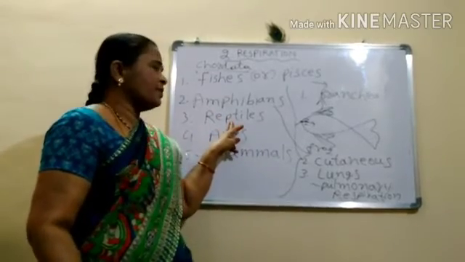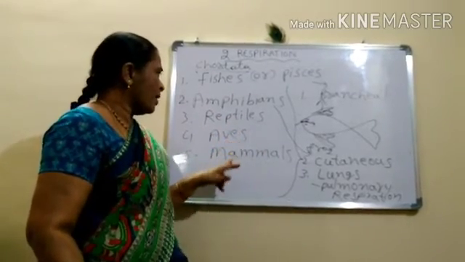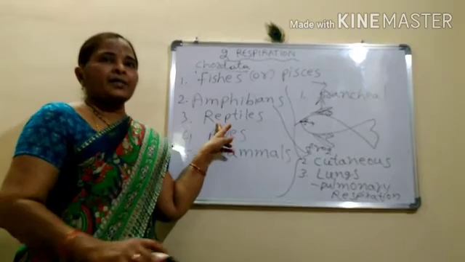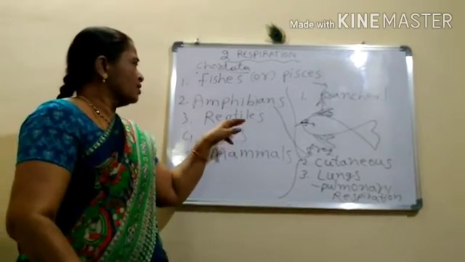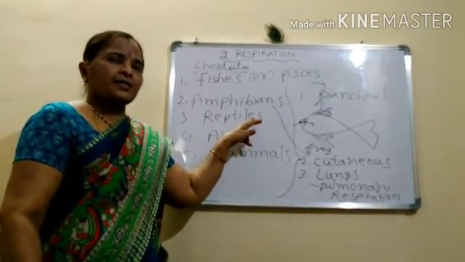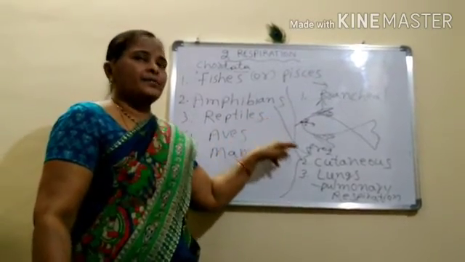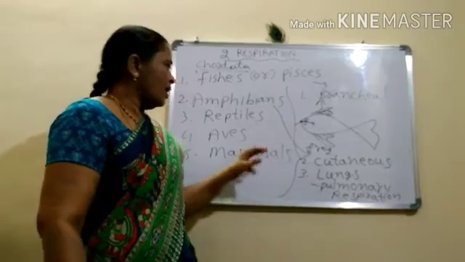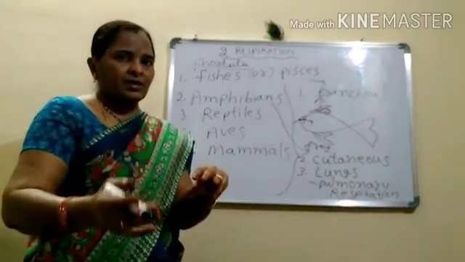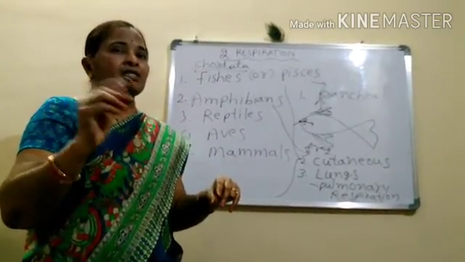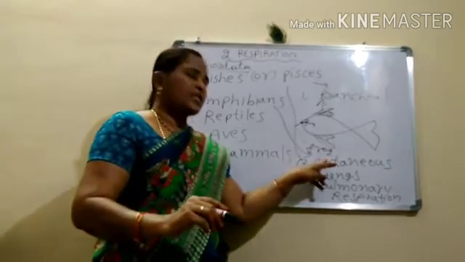And coming to reptiles, aves, mammals. Reptiles are animals that crawl on the ground, so we call them reptiles. Snakes, crocodiles, all these animals come under reptiles. They respire through lungs. Whenever they are in the water, a little bit of cutaneous respiration occurs through the skin.